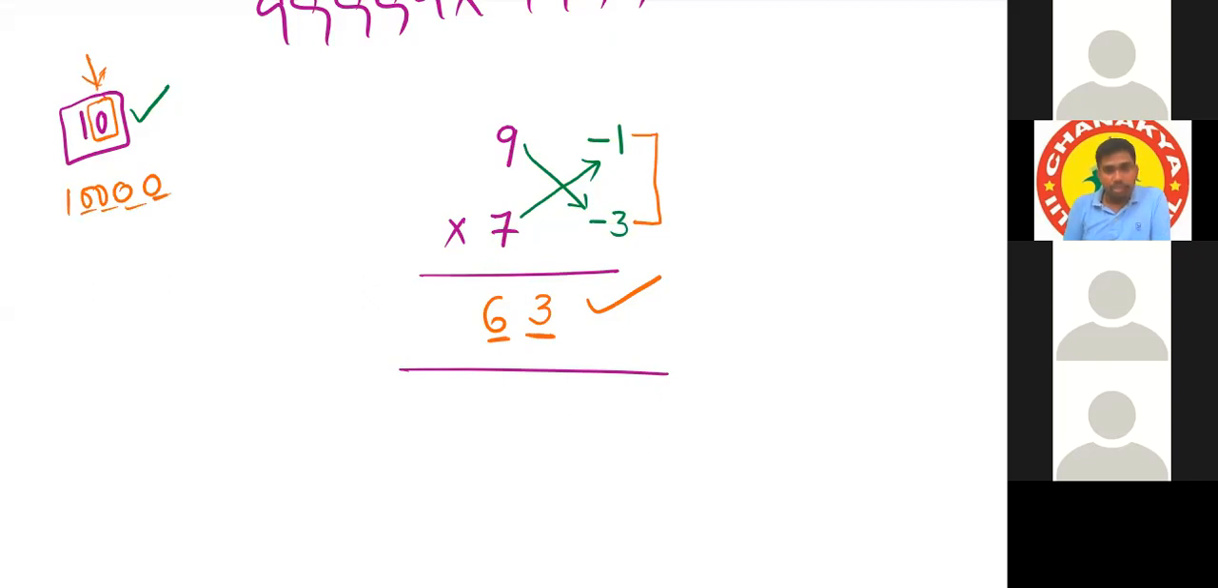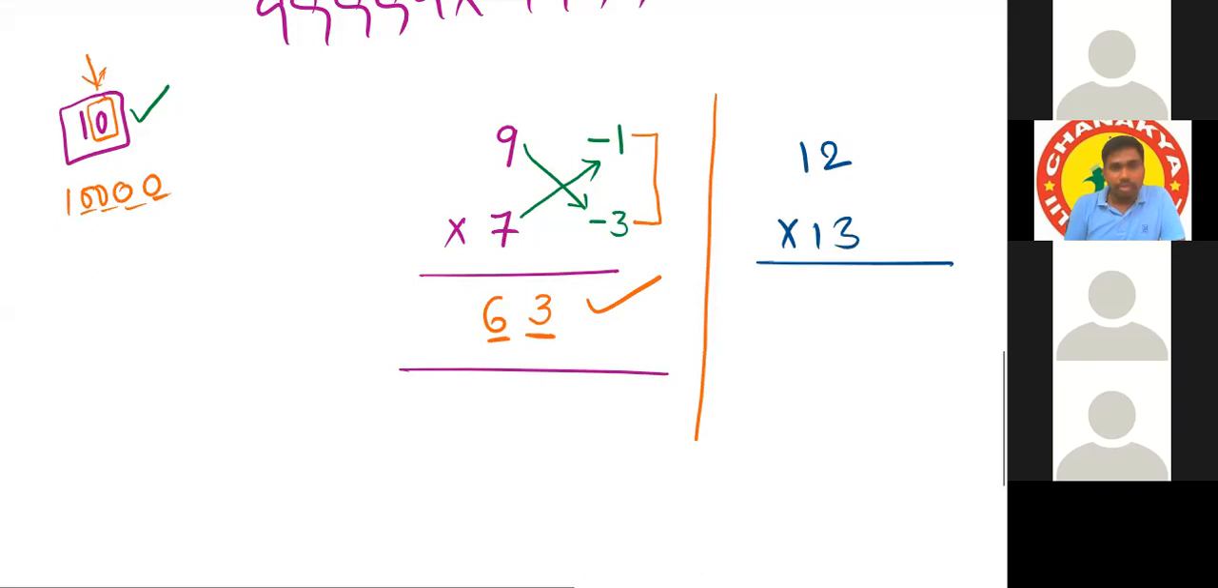Okay, let us do this for above base also. See, I'm taking 12 into 13. Here the base is how much? He will not mention any base. We have to decide the base by seeing the numbers. So 12 and 13, both the numbers are nearer to 10.